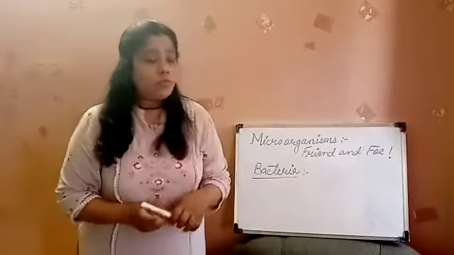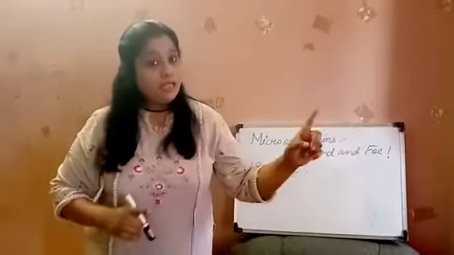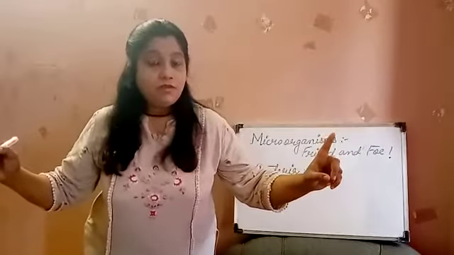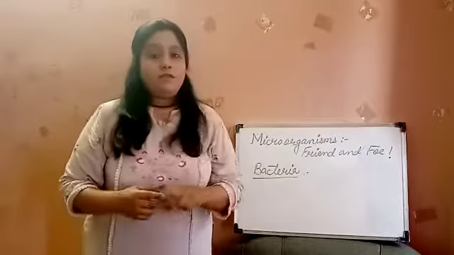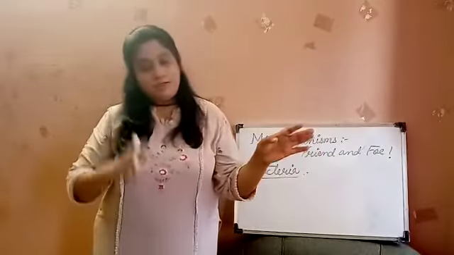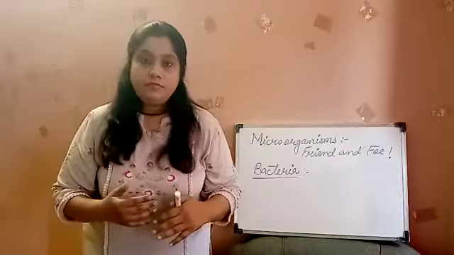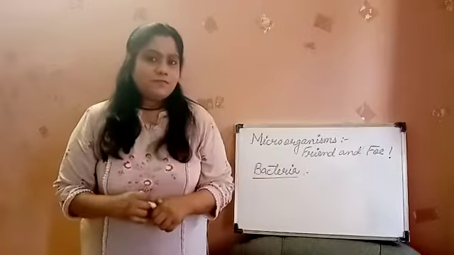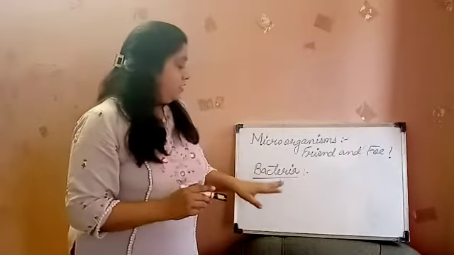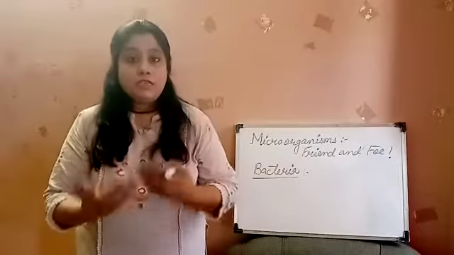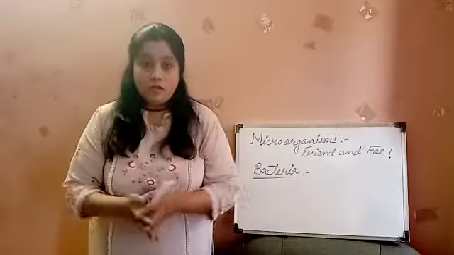As we all know by the title that microorganisms are friend as well as enemy for the humans or the other organisms. Bacteria are of two types, good bacteria, bad bacteria. So what are the good bacteria? Good bacteria are the bacteria in which the bacteria helps the humans or the living organisms to survive or to get some good,